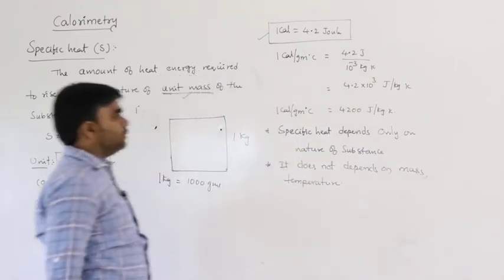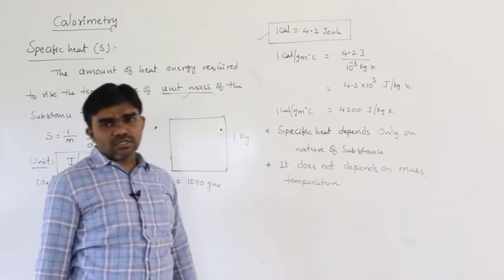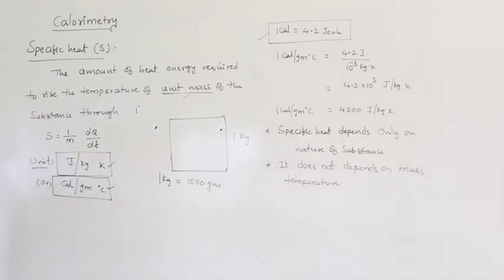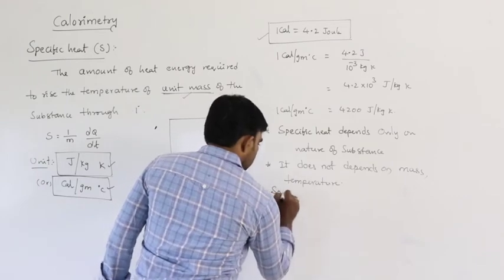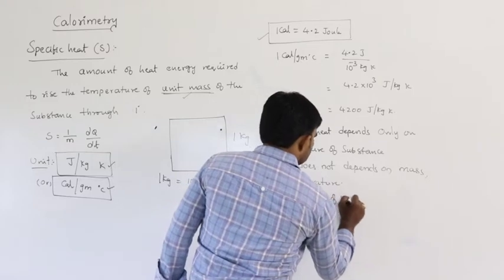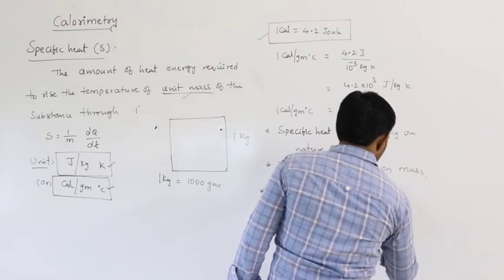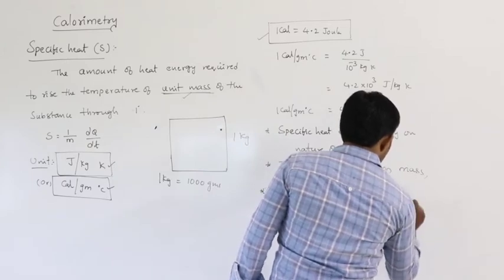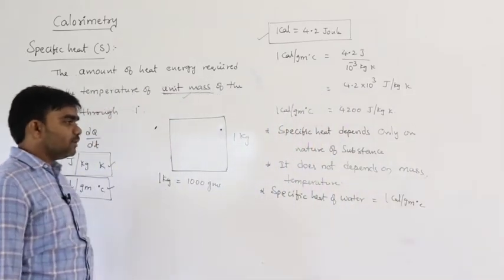So it depends only on the nature of the substance. It does not depend on mass and temperature. So this is calorimetry, and in that, first, specific heat. And one more point here: specific heat of water is equal to 1 calorie per gram Celsius.